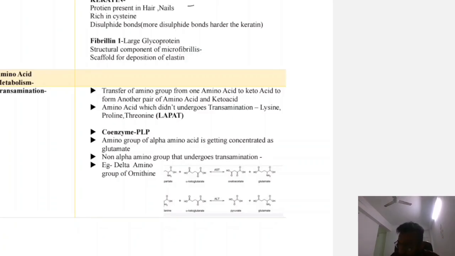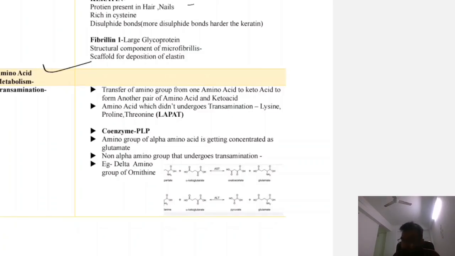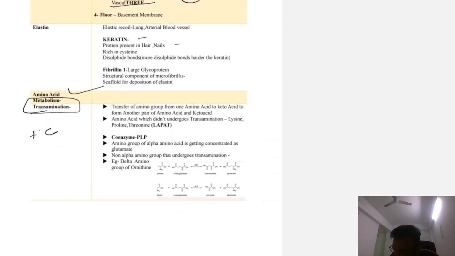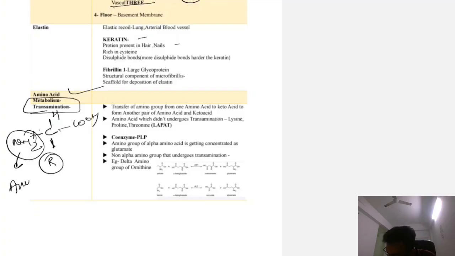So now let's talk about amino acid metabolism. So what is amino acid metabolism? The first reaction is the transamination reaction. So what is the transamination reaction? Normally we know there is an amino group. This is C, this is NH2, this is COOH, and this is H, and this is R. R is changed in every amino acid. So we know there is an NH2 group. So this is the amino group, and there is a keto acid.